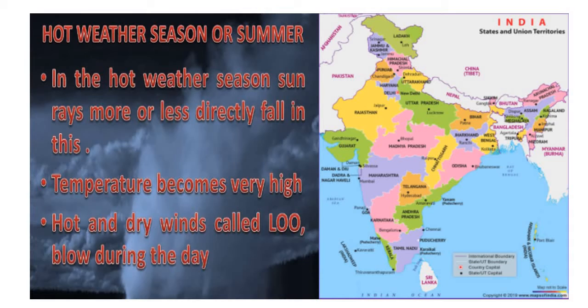Then the next important characteristic is hot and dry winds, which are called loo. This loo blows during the daytime in northern India. These are the states: Rajasthan, Uttar Pradesh, Madhya Pradesh, Bihar, Jharkhand, West Bengal. These central states will be having loo.